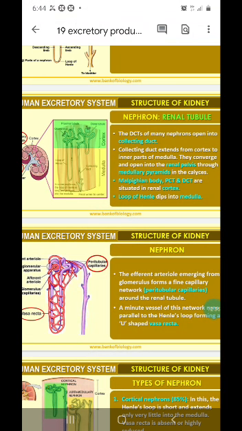Now the efferent arteriole which comes out of the Bowman's capsule will form a network of capillaries around the Henle's loop to form the vasa recta. The vasa recta, which is this one: the efferent arteriole, which comes out of the Bowman's capsule, forms a capillary network around the Henle's loop, which is called the vasa recta.